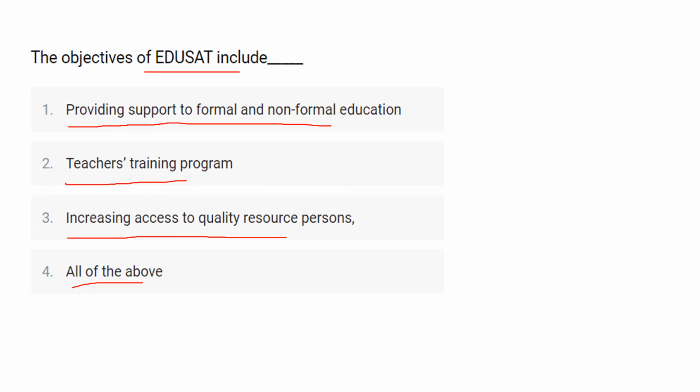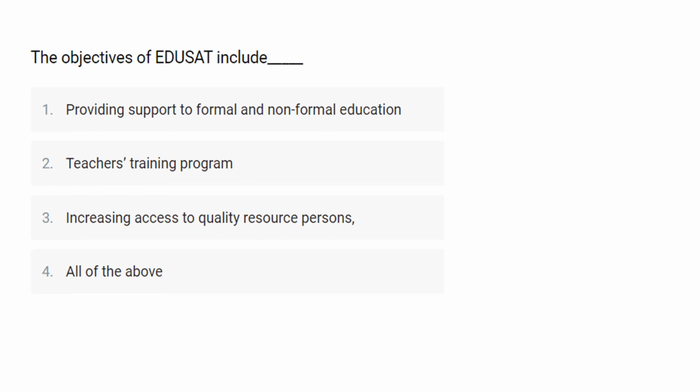If we see the full form of EduSat, it is Educational Satellite. EduSat is the first exclusive satellite for serving the educational sector. It is especially configured to meet the growing demand of the interactive satellite-based distance educational system of the country through the audio-visual medium employing direct-to-home, that is DTH, quality broadcast. It is especially configured for the audio-visual medium employing digital interactive classrooms and a multimedia multi-centric system.